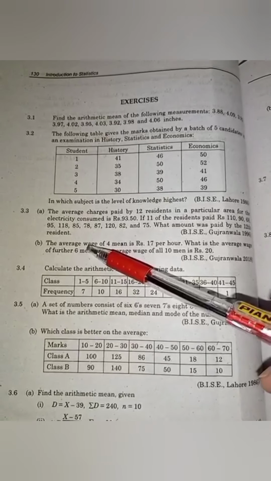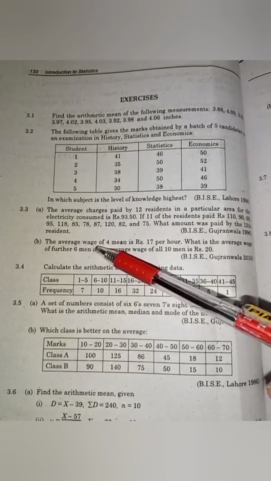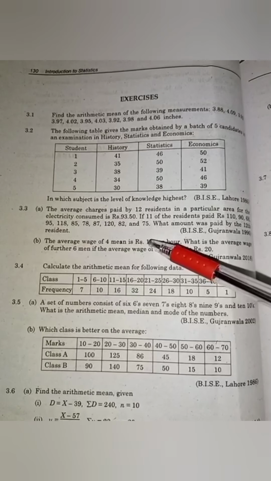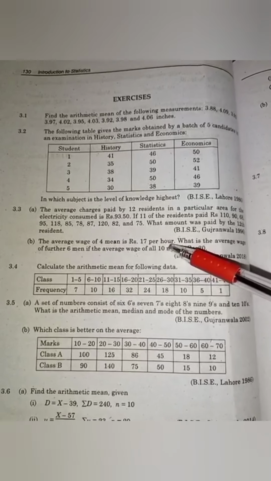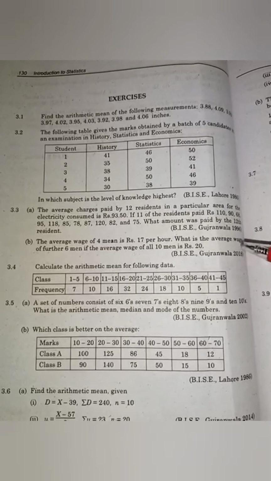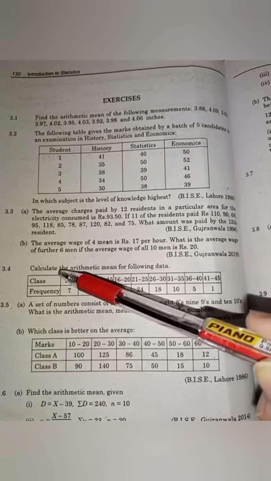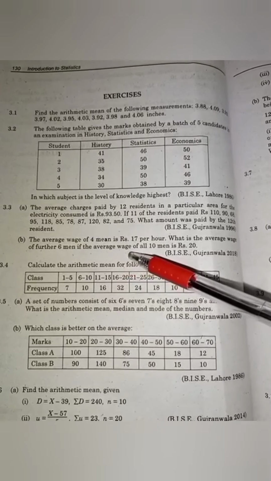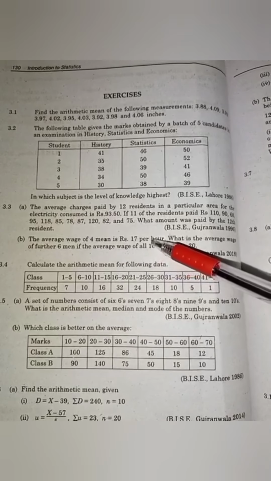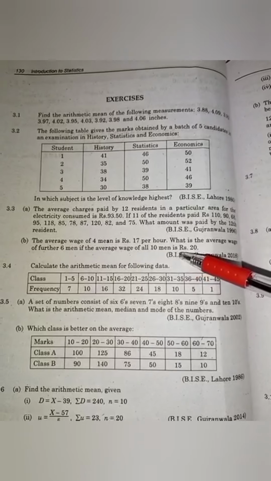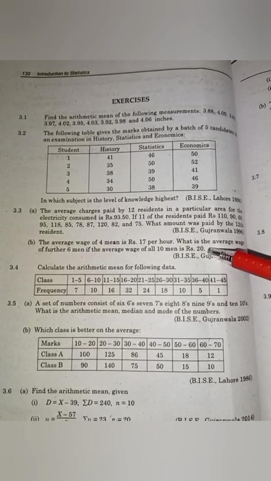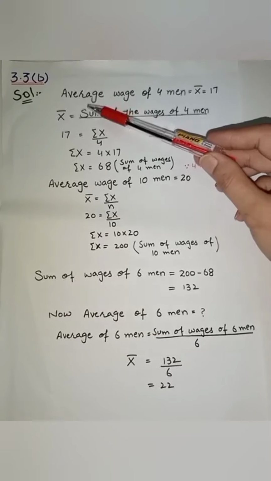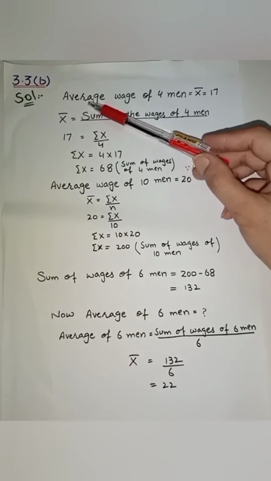Now the next part is: the average wage of 4 men is rupees 17 per hour. What is the average wage of the further 6 men if the average wage of all 10 men is rupees 20? The solution of this question: